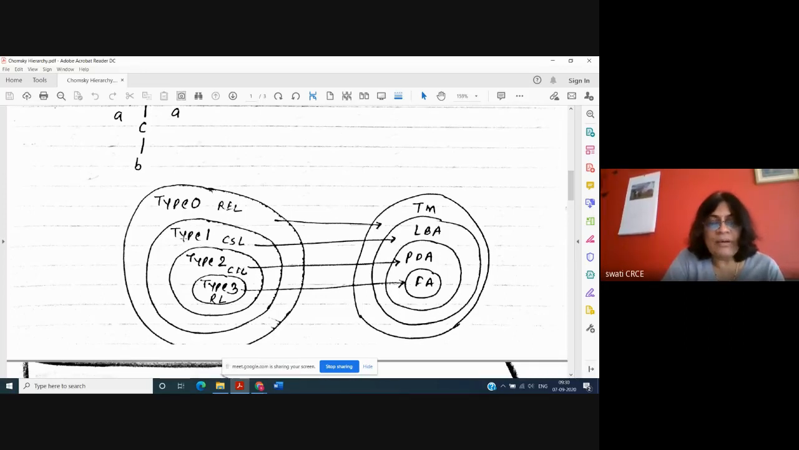Then type 1 language is context sensitive language. The grammar is also called context sensitive grammar or type 1, and the machine is linear bounded automata. Then type 2: the language is context free language, the grammar is context free grammar, and the machine is push down automata. And type 3 is a regular grammar, the language is regular language, and the machine is finite state machine.